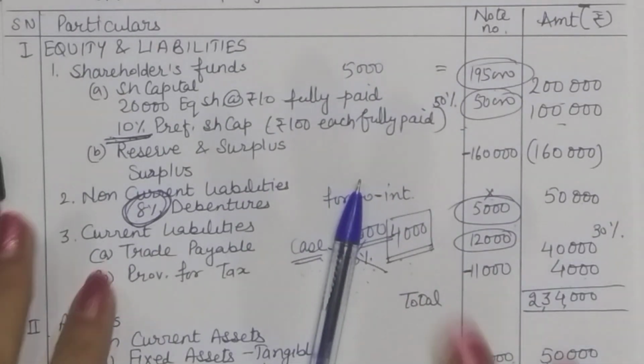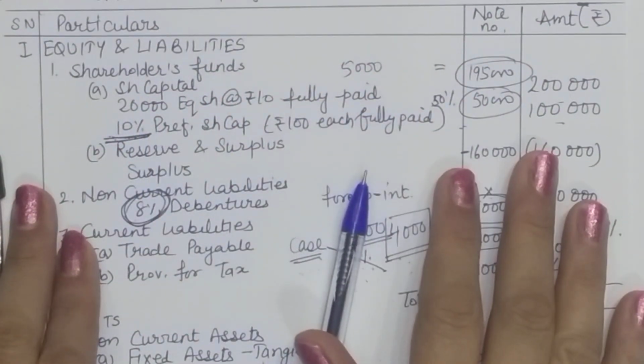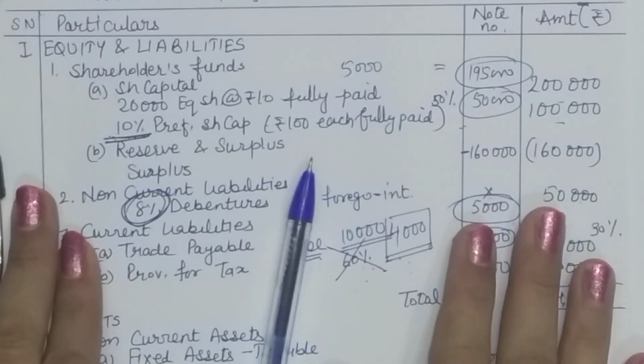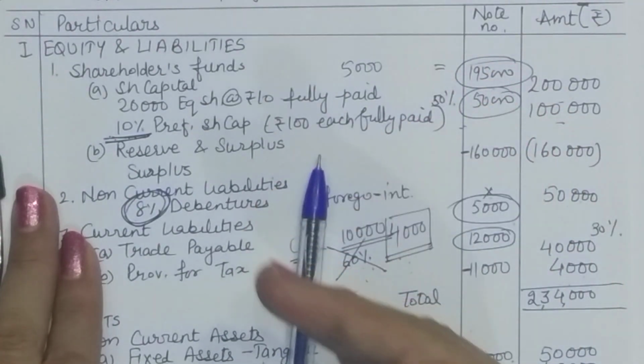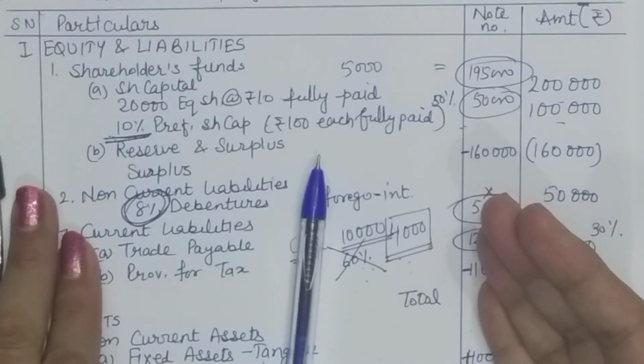So I hope the concept of internal reconstruction is clear to you, like what type of transactions will be there and what is to be accounted for.